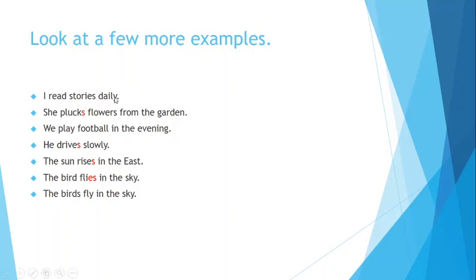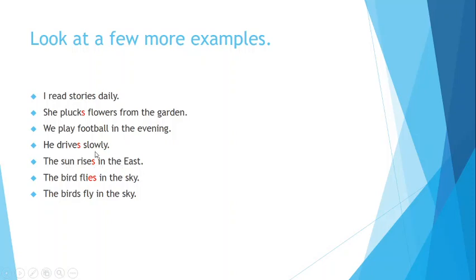Okay, now look at a few more examples. I read stories daily. It's a daily activity. She plucks flowers from the garden. We play football in the evening. He drives slowly. Okay, now look here. Here is she, and we have added s at the end of the verb. And there is no s with we, because we don't use s with the plural subject. He drives slowly. So at the end of drive, which is the verb, there is s.